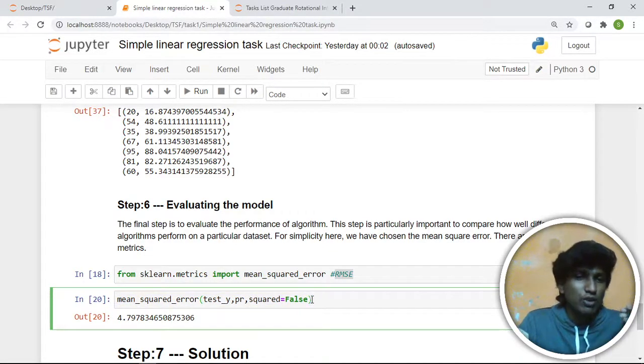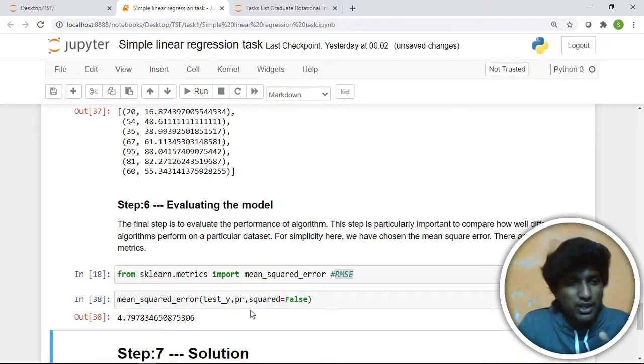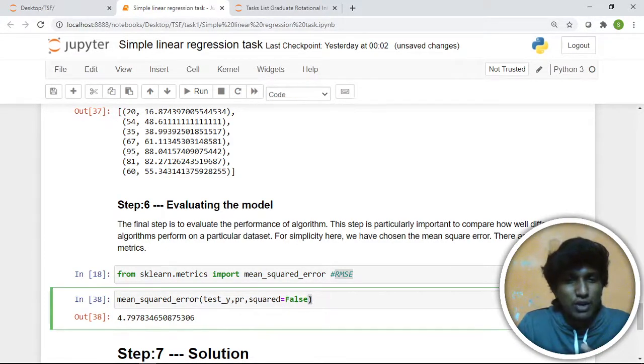Generally, if you give False, it will calculate the root mean squared error. Else, it will give the mean squared error. Let's see for False, then we see for True. It is 4.79.